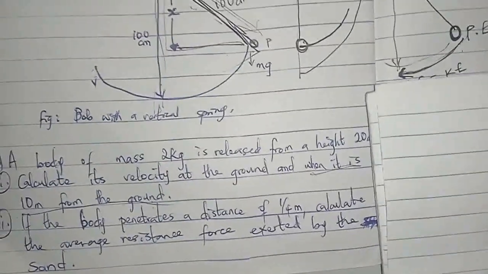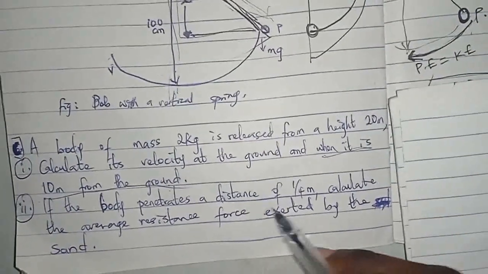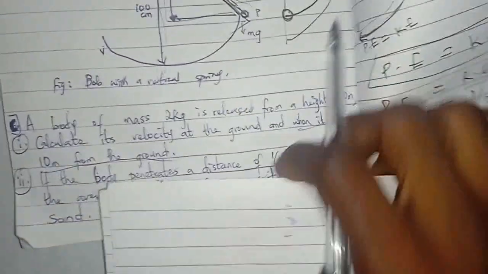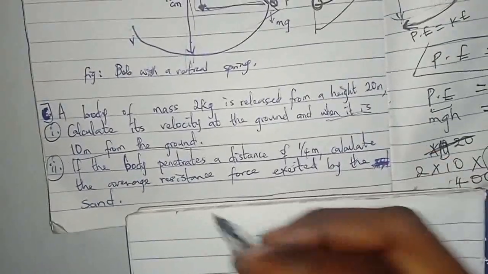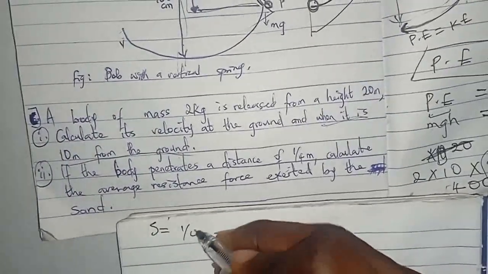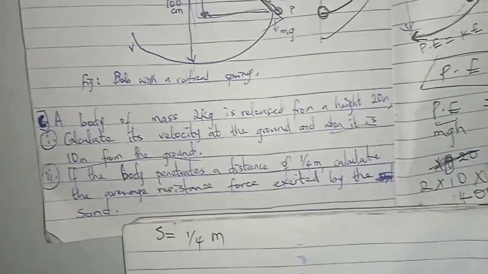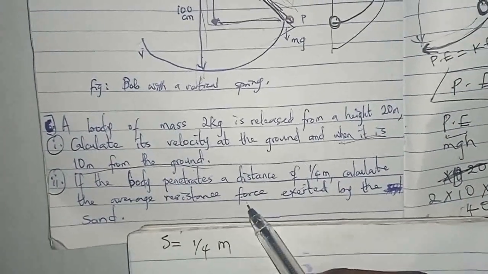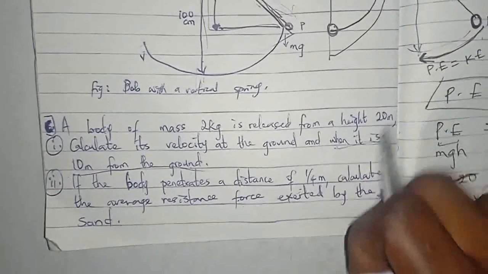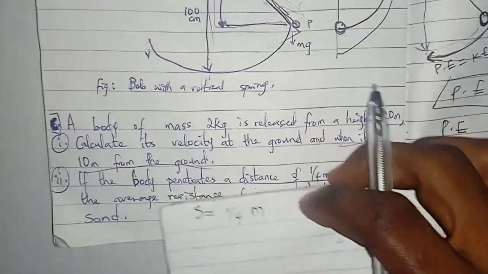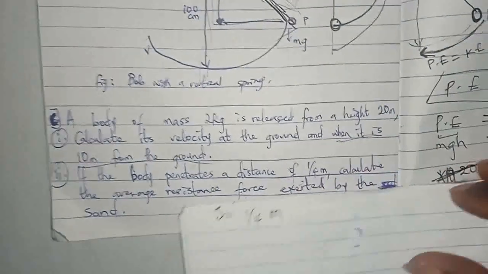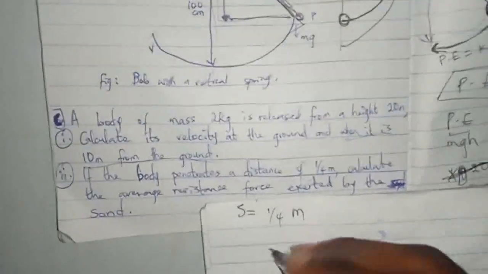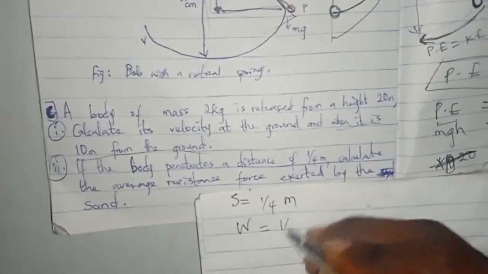So I need to remember that distance. I will say this distance is the same thing as displacement, 1/4 meter. So they said if the body penetrates a distance of 1/4, calculate the average resistance force exerted by the sand. So I'll simply remember that anytime you are asked to find force in a situation where you have velocity, what you just need to do is to remember that work is also equal to kinetic energy.